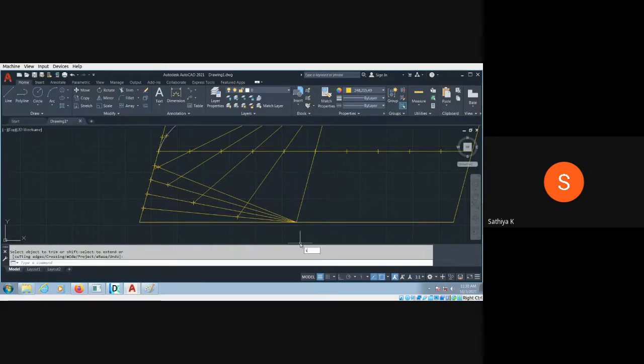So now use the spline command. And you have to extend here somewhat. It should be on the box. Okay, then press enter. Now select this and you can get the remaining portion of the ellipse.